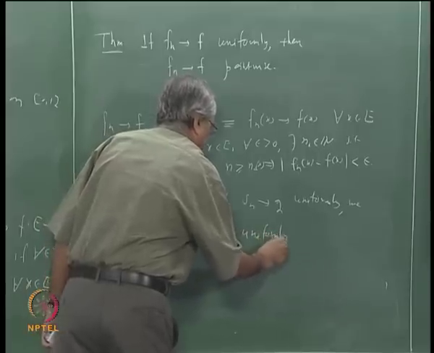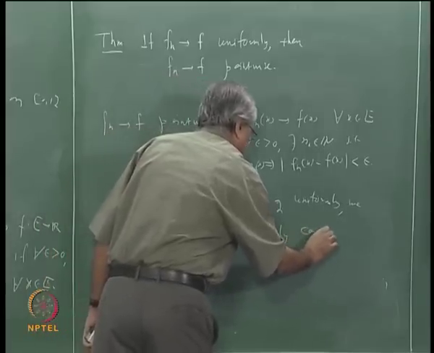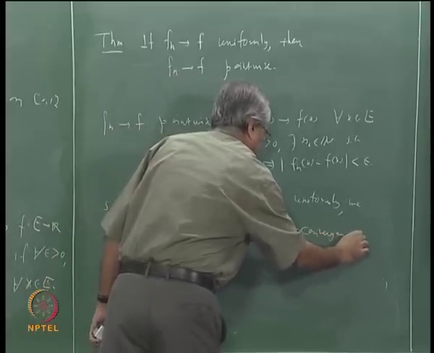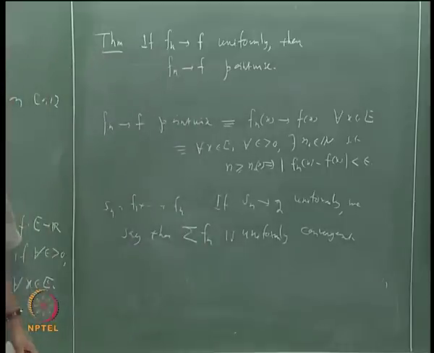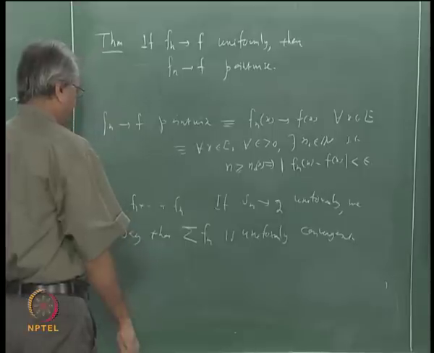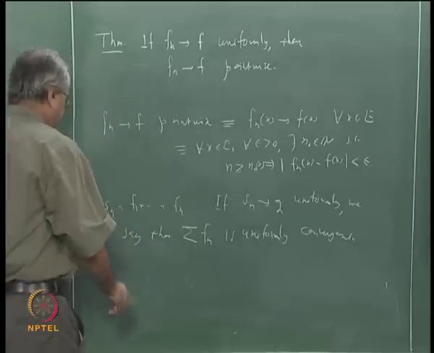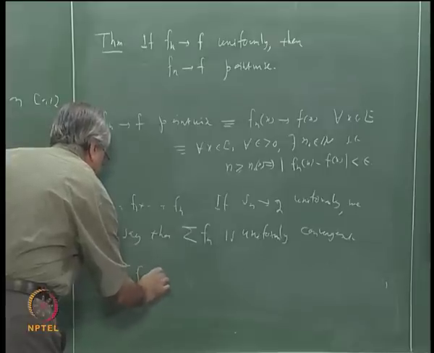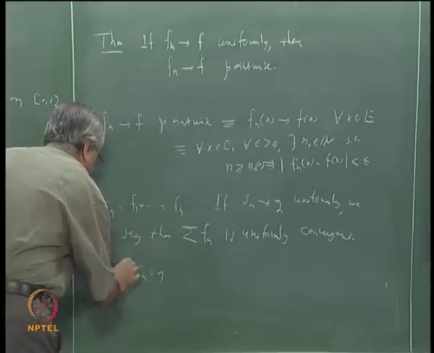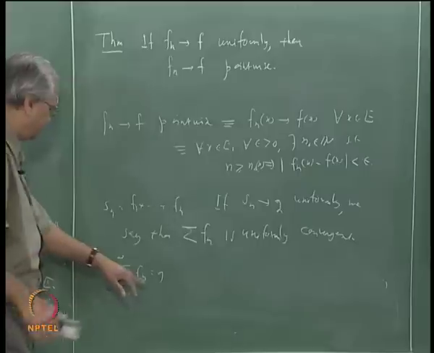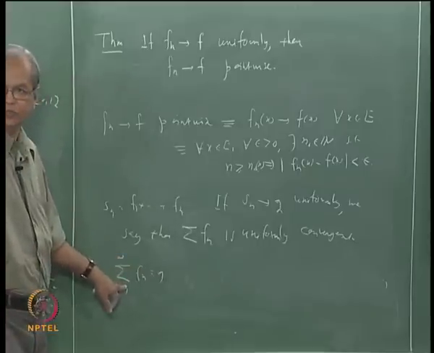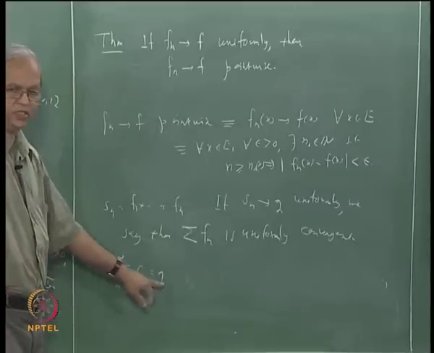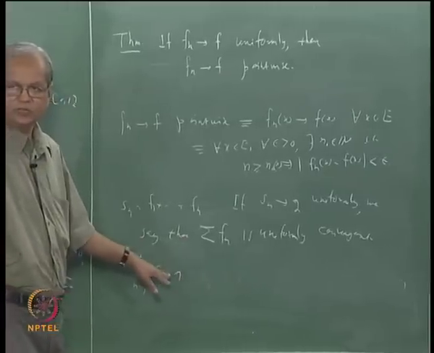And we may use the same symbol, sigma Fn, n going from 1 to infinity, equal to G, but this time we say that G is the uniform limit, that is, G is the sum of sigma Fn not pointwise but uniformly.